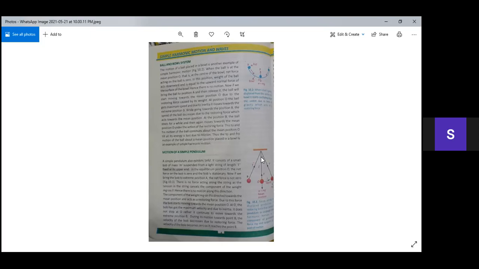Similarly, when the bob moves from position O to position B, its speed or velocity goes on decreasing due to the restoring force, which is again acting towards the mean position O. So in this case, acceleration is again directed towards the mean position O. So we can say that this to and fro motion of the simple pendulum is also simple harmonic motion.